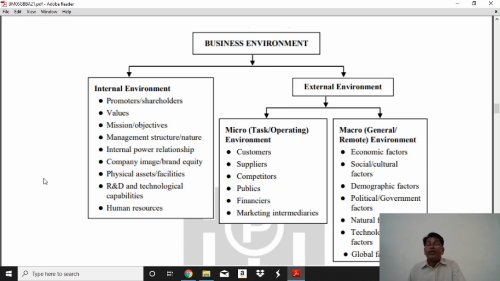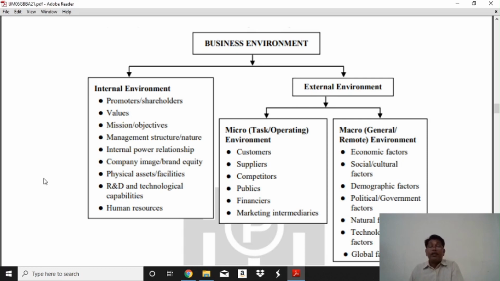Physical asset and facility is more important. We have to assess the physical assets, which type they are, whether high or low or none. For example, Tata Industry. At first it was introduced into our economy and shares were issued in this company, and today it is big. It produces from small goods to large goods.